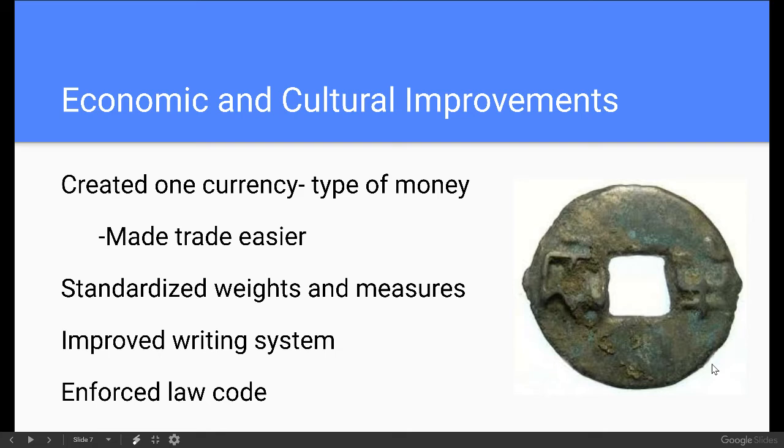He also standardized weights and measures. If you're going to have things in your empire run smoothly, you want to have standardization so that a foot in one region of the empire is the same length in another section of the empire. So all of those things are going to be standardized as well, which helps unify and strengthen the empire. And then he improved the writing system as well, and of course enforced a very strict law code to keep peace and order in the empire.